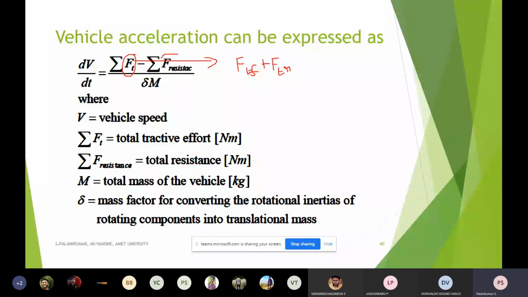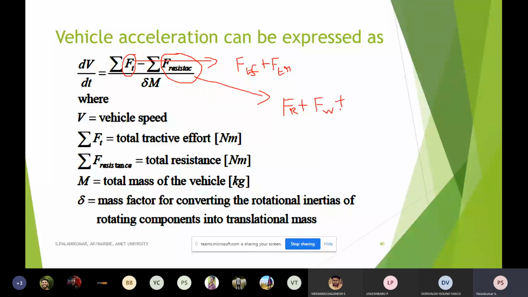This resistance, I told you, is a four-part resistance. The first one is rolling resistance, and the second one is aerodynamic dragging. Aerodynamic dragging usually we will mention as F_W, and another one is grading resistance.